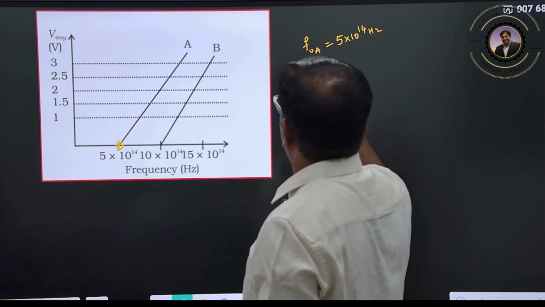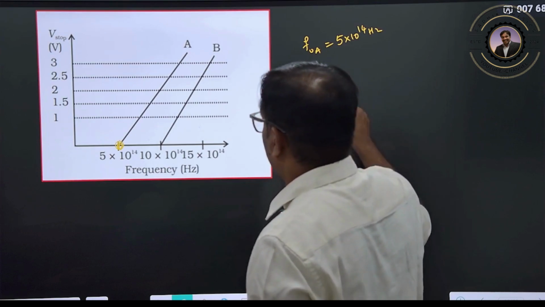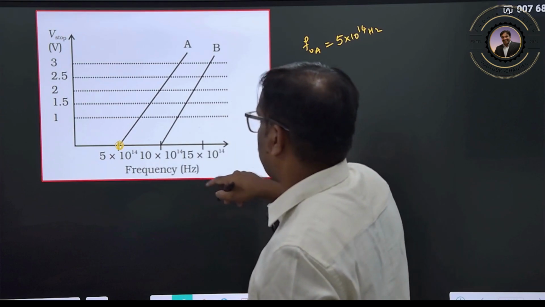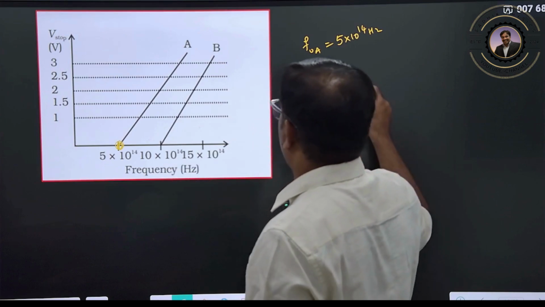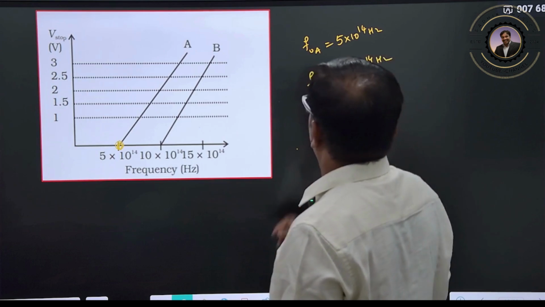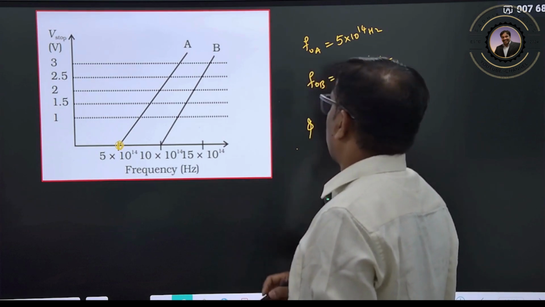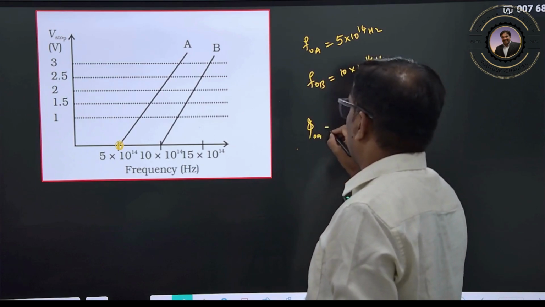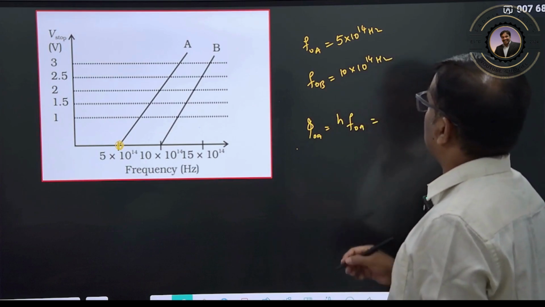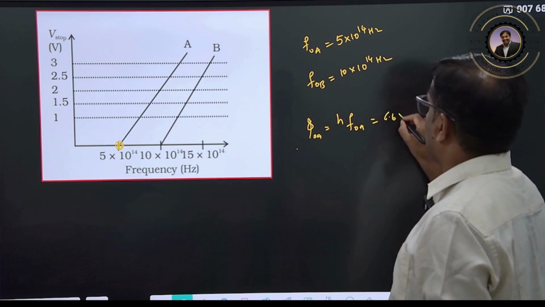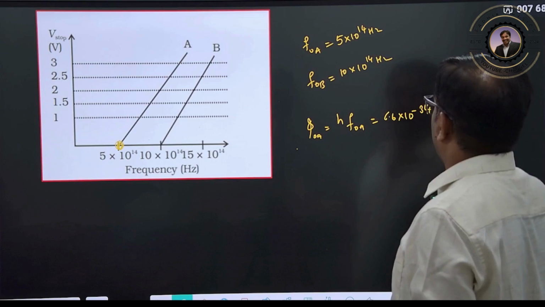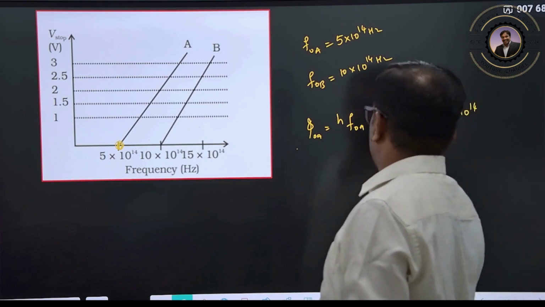The threshold frequency of B is 10 into 10 to the power of 14 hertz. Right? You can calculate the work function here. Work function of A is h into f naught of A, so 6.6 into 10 to the power of minus 34 into 5 into 10 to the power of 14 hertz.